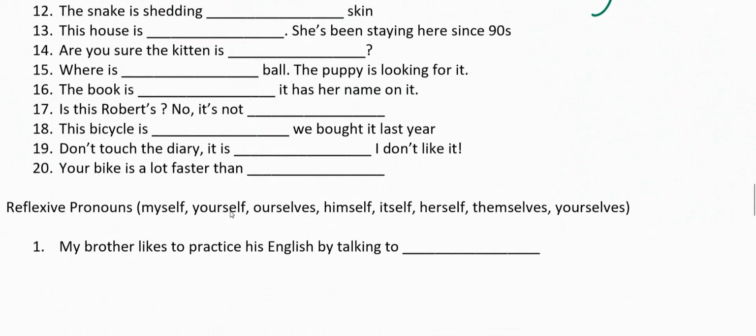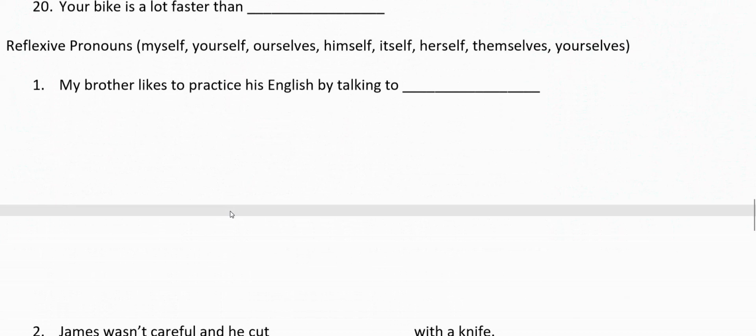pronouns. Let us move on to the next section, which is reflexive pronouns. Now we all know what reflexive pronouns are. Reflexive pronouns are used when the subject and object both are the same, or when the action is reflected back on the subject. That is why we use reflexive, because the action in the sentence will not be received by another object. It will be reflected back to the subject.